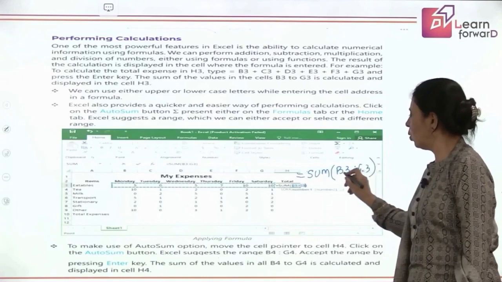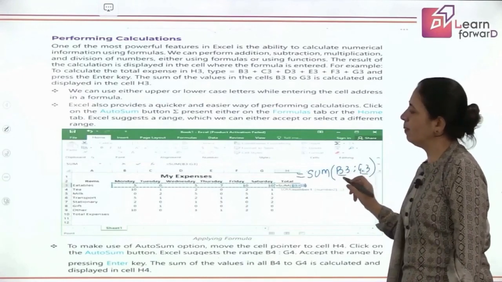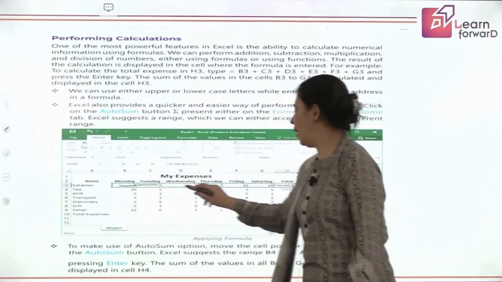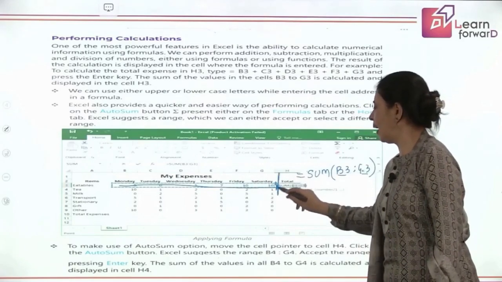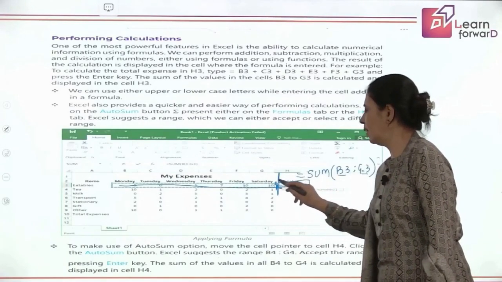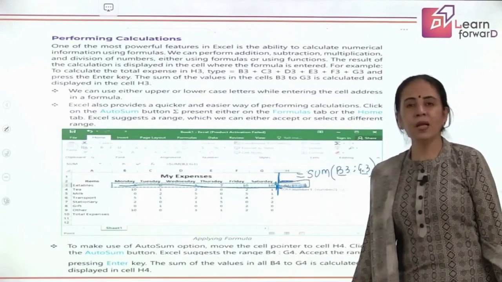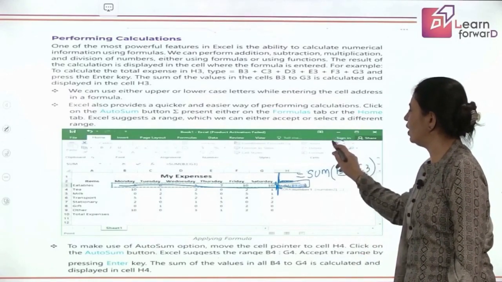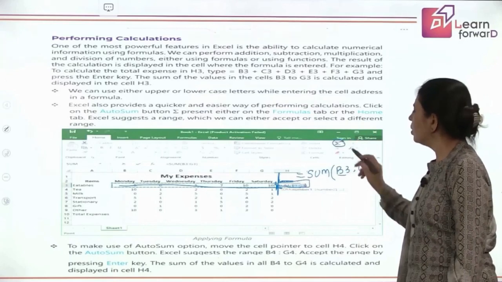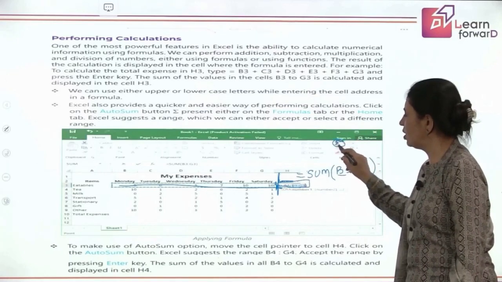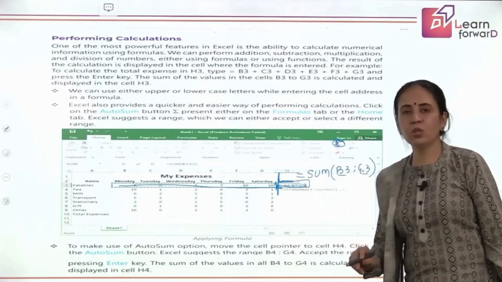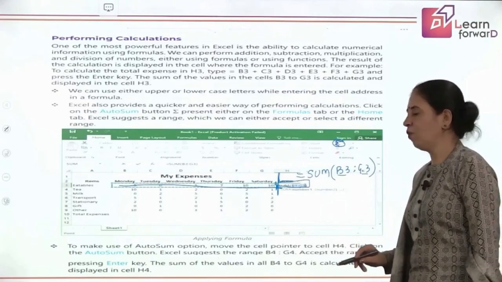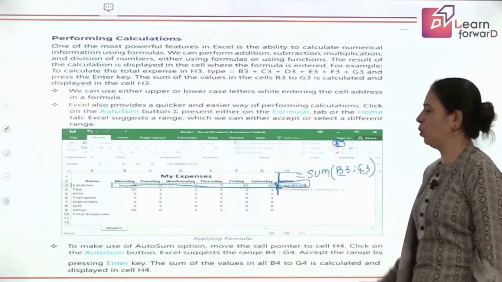So this shows all the cells coming between B3 and G3 are getting added and their sum is getting displayed here, right? And moreover, we have an auto sum feature as well. If you click on the auto sum feature, it is also going to find the sum of the cells which you want to add.